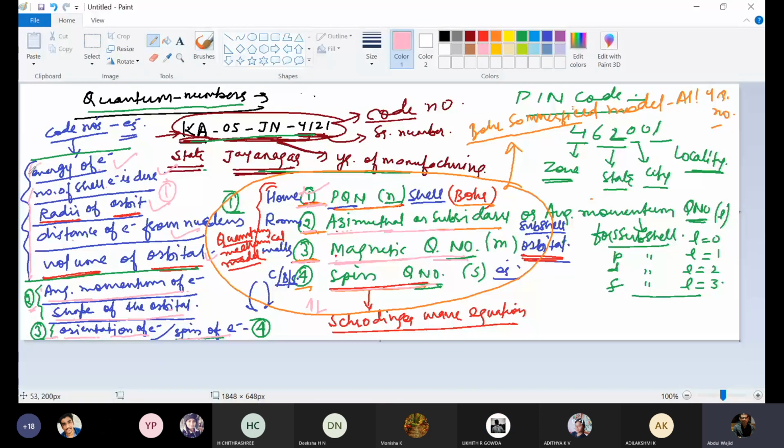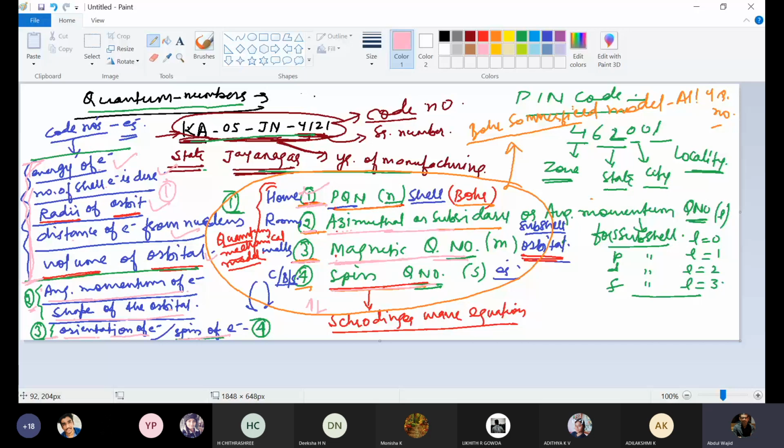These 5 points related to principal are already done, so we won't talk about them. The rest we will discuss in the next class: principal, azimuthal or angular momentum, magnetic, and spin quantum numbers, and their numericals. In today's class, 2-3 minutes, we won't be able to do it properly, so we won't start it.